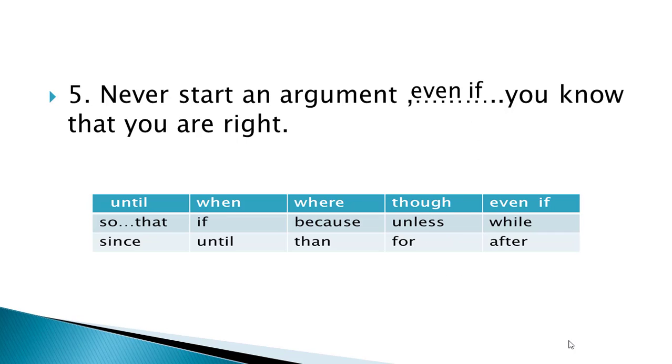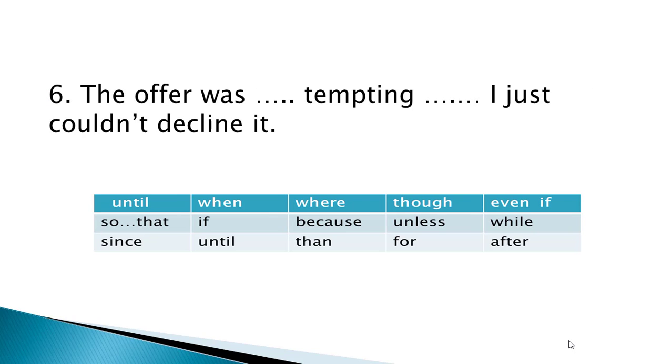Which will be the accurate conjunction? Yes, it is even if. Never start an argument, even if you know that you are right. Now we go to the next sentence, please. Sentence number 6. The offer was tempting, I just couldn't decline it. Dear students, look carefully. I know you are very active and very genius.